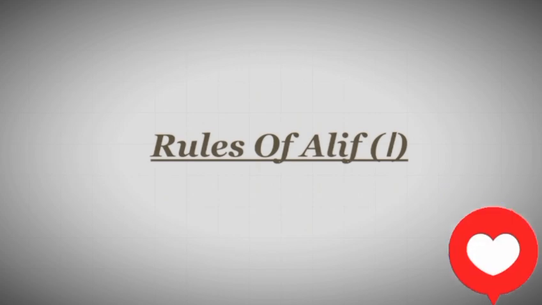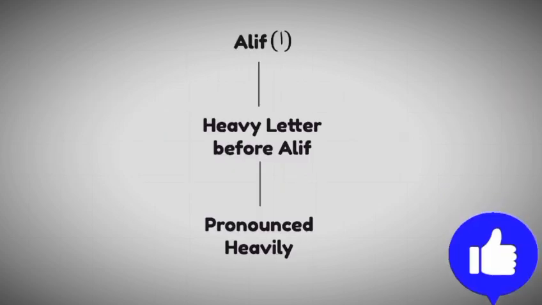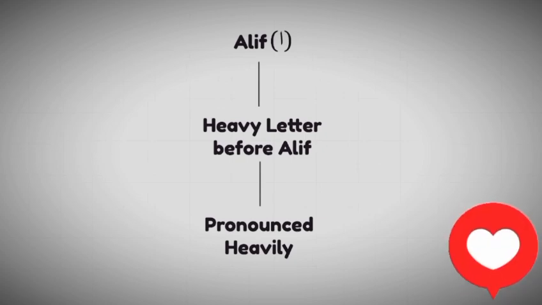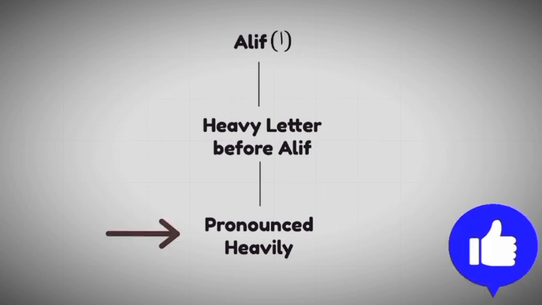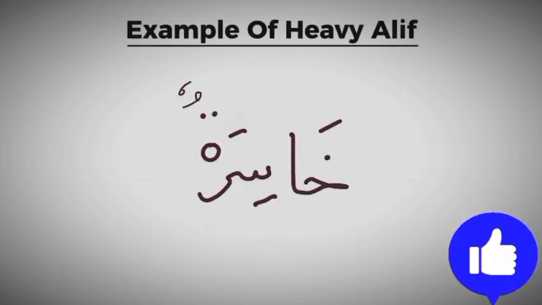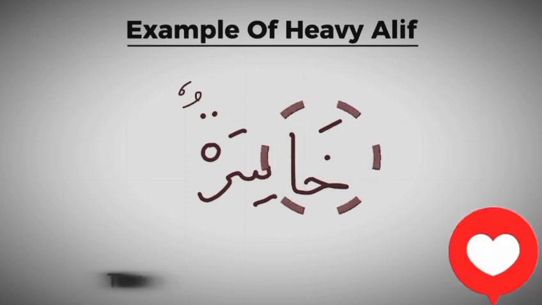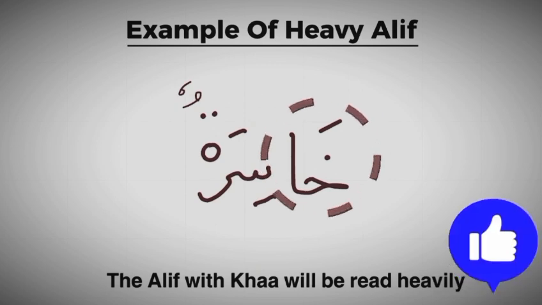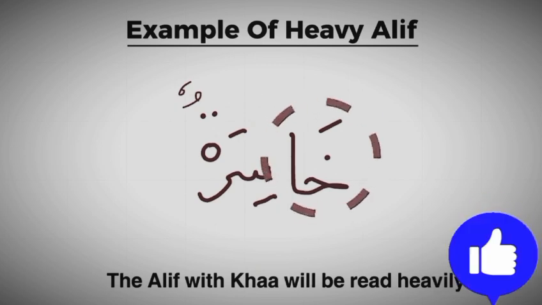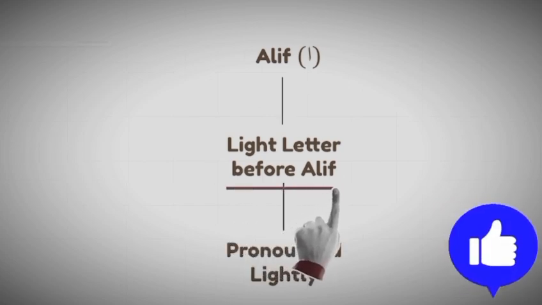Sometimes an alif is pronounced heavily and sometimes lightly. First, we will check the letter before the alif. If there is a heavy letter before the alif, then the alif with that letter is pronounced heavily. For example, khasiratun. In this example, there is kha, a heavy letter before the alif. So the alif with kha will be read heavily. Khasiratun, not khasiratun.